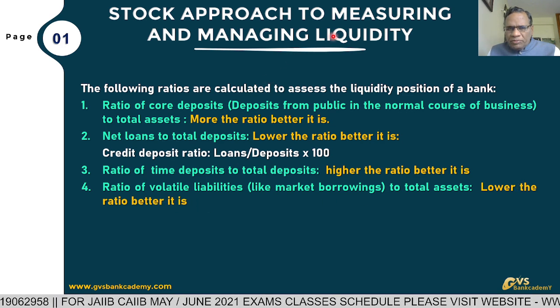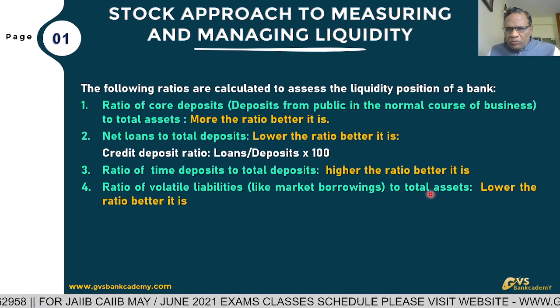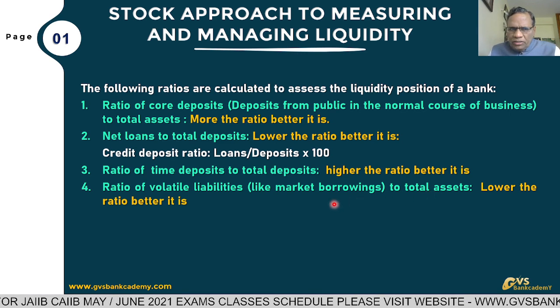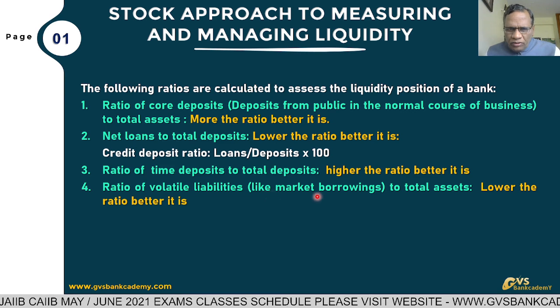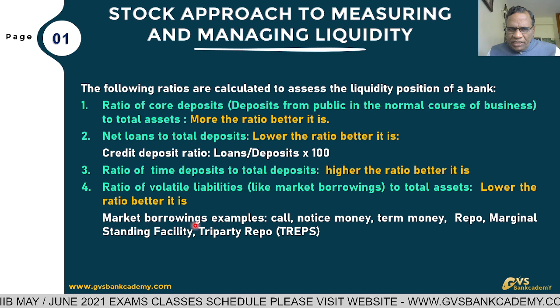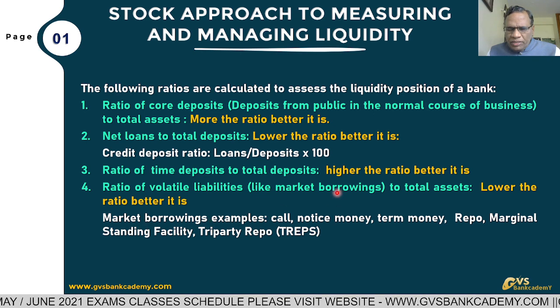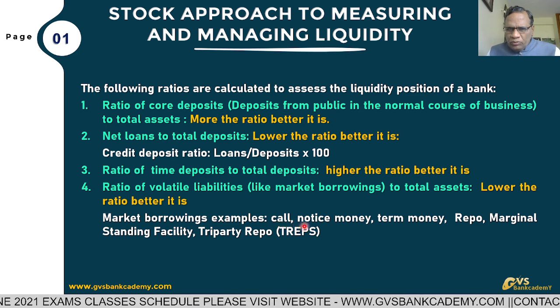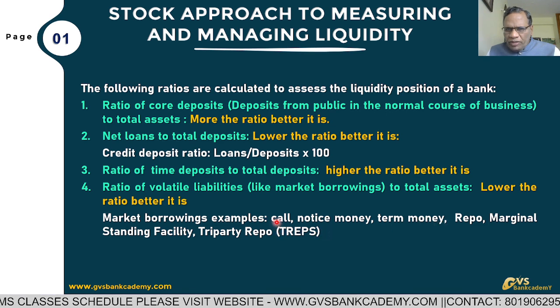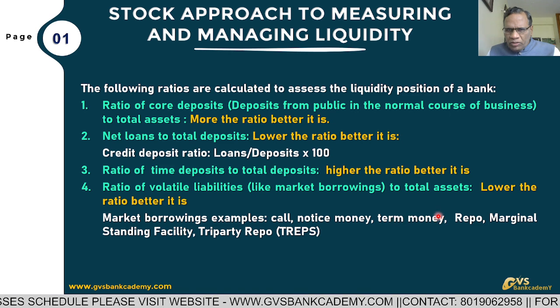From the liquidity management of the bank, compared to total assets of the bank, market borrowings are always lower; the lower the ratio, the better it is. Now here you have to know what is meant by market borrowings. Examples: call money, overnight borrowing; notice money, 2 to 14 days borrowing; term money, 15 days to 1 year.